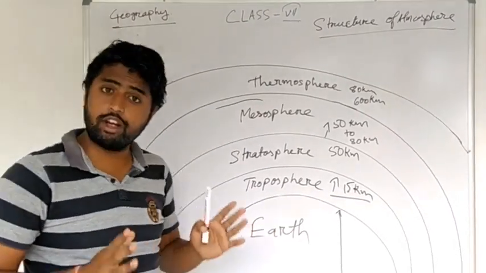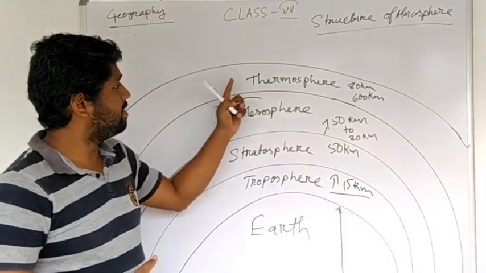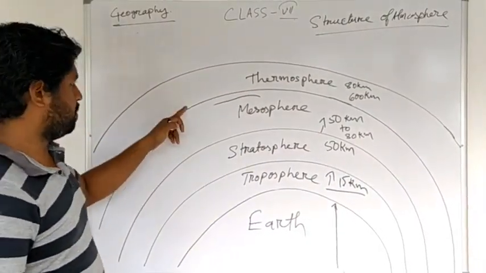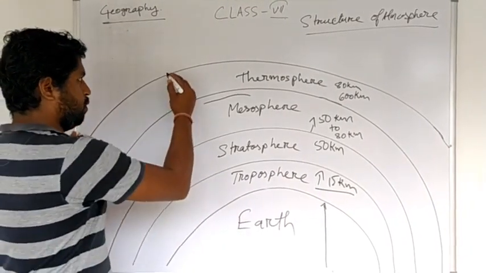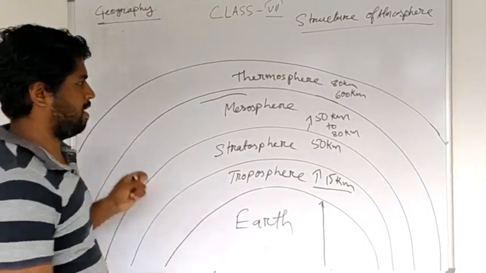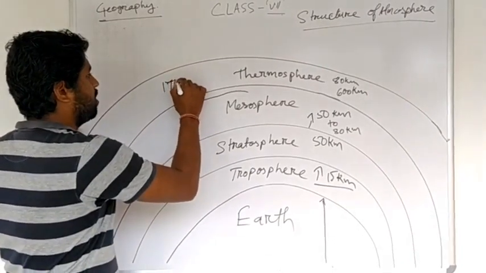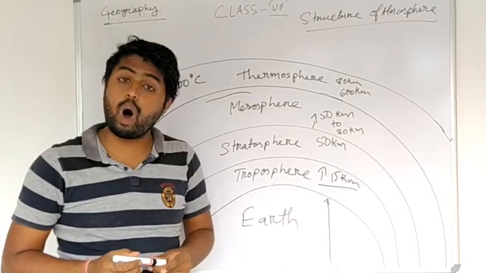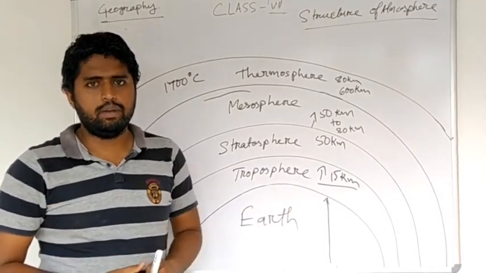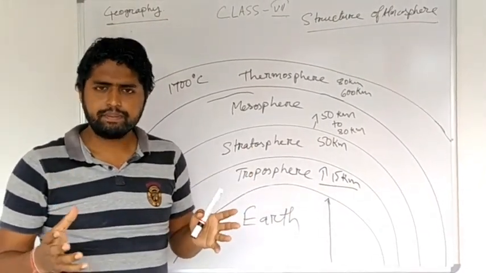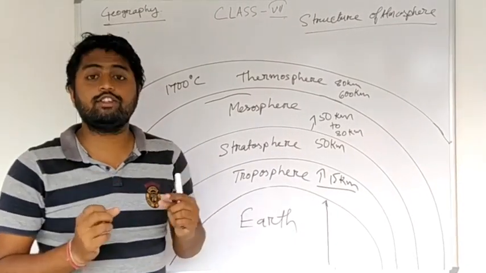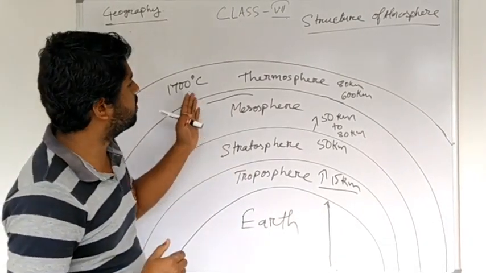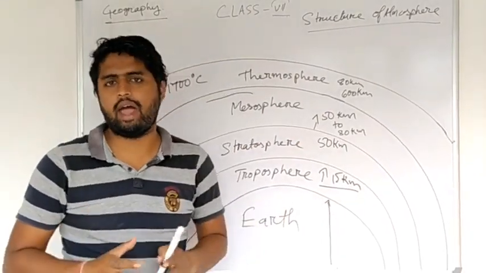One more interesting thing is that in this layer the temperature rises very rapidly. The more you go upward, the more the temperature rises, and it may rise up to 1700 degrees Celsius. Why is it extremely hot? Because it absorbs the heat of the sun.